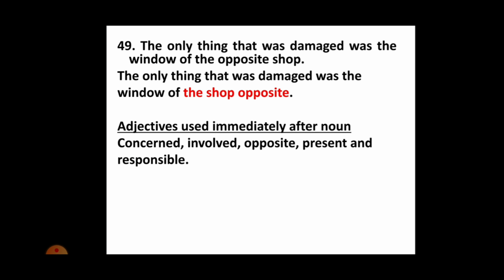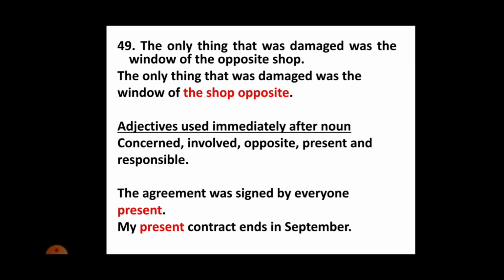However, these adjectives can also be used before the nouns, but then the meaning would be different. Look at this example. The agreement was signed by everyone present. My present contract ends in September. In these two examples, I have used an adjective called present, but the position of present is different in both the examples. In the first sentence, when I say the agreement was signed by everyone present, I am referring to the people who were present at a particular place.